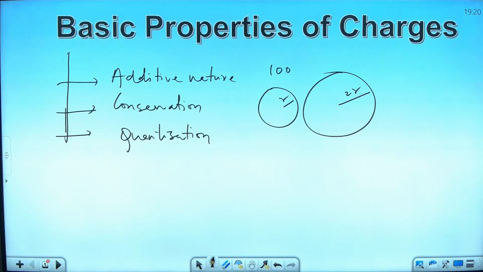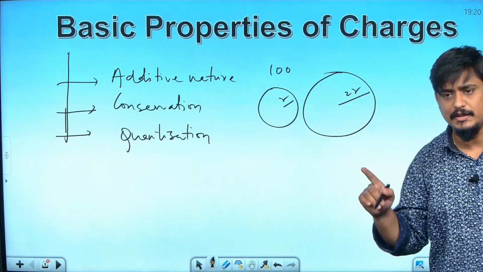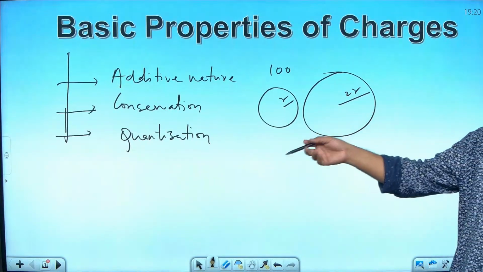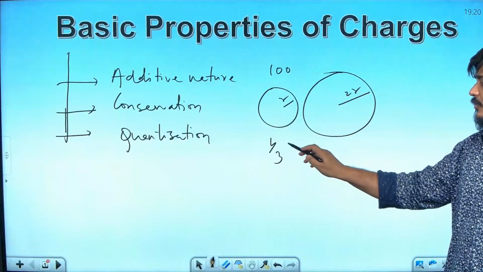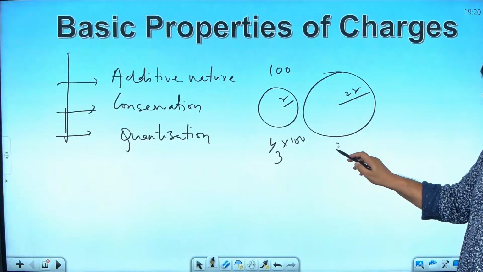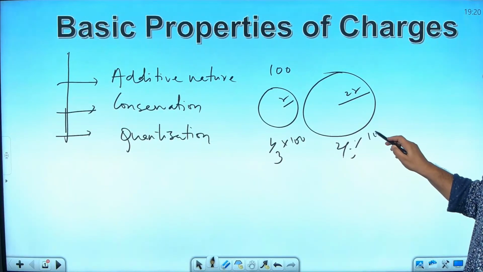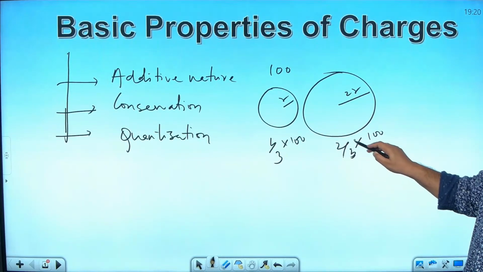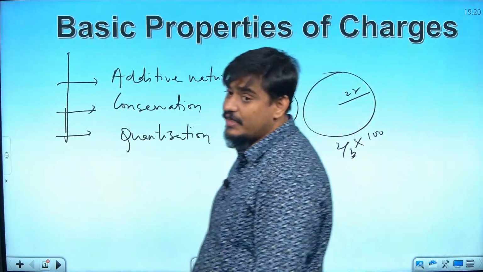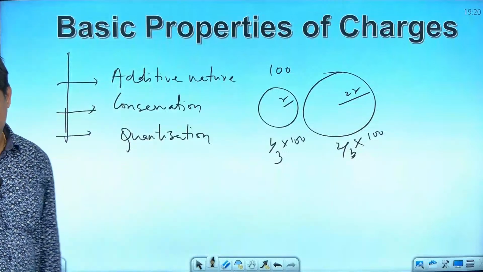They will share in the ratio 1:3. 1:2 actually, 1:2. So one will get 1/3 of 100 and one will get 2/3 of 100. Am I right? So in this ratio only, they will be sharing the charges among them. This kind of questions can also come.